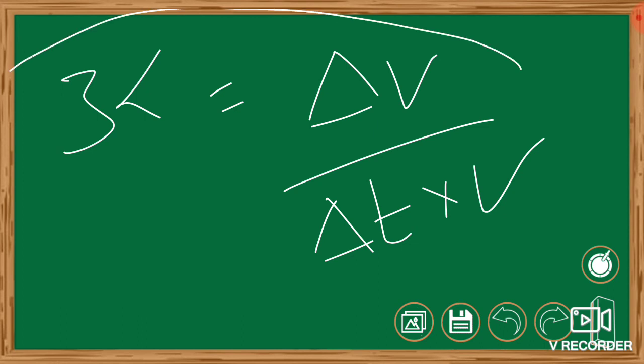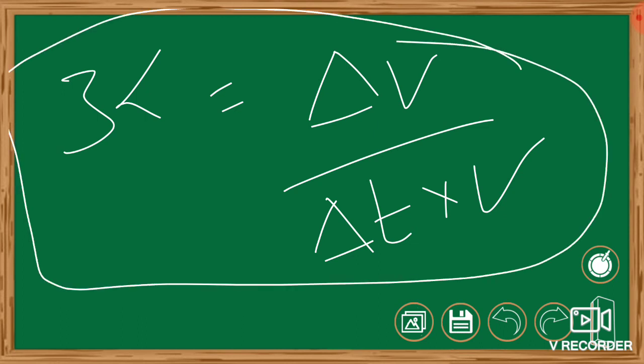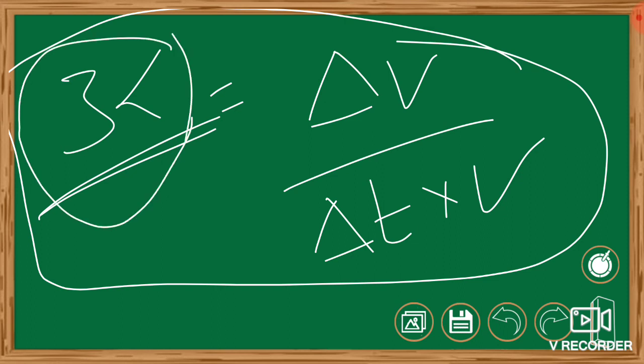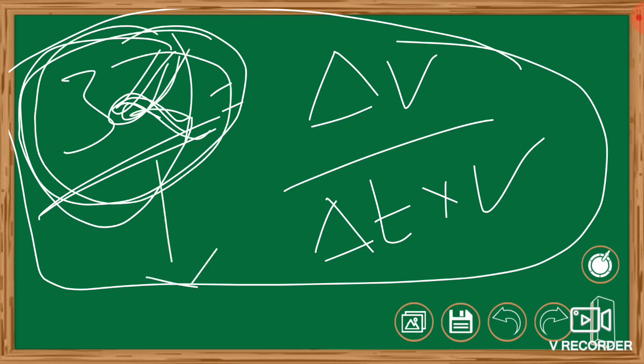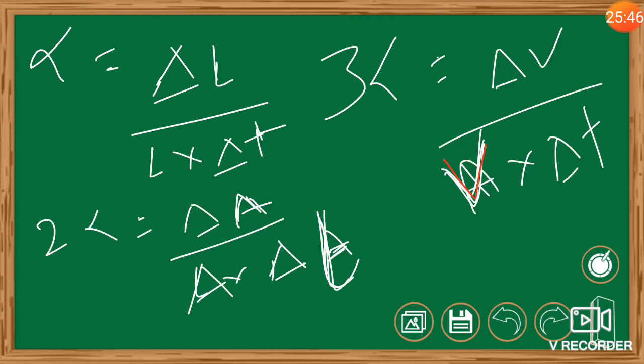This is the equation for the coefficient of volume expansion, that is 3 alpha. This 3 alpha is not only a constant, it is also a characteristic of the substance we taken. So finally we got the equations of linear expansion, areal expansion and volume expansion.